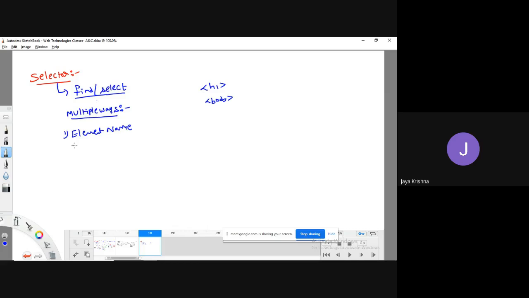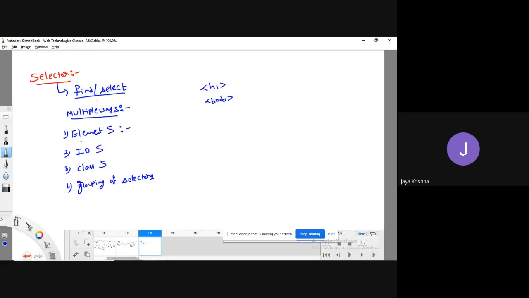Another way is I can access or find an element with respect to ID. Or another way is I can access an element with respect to a class name. Or we can go with the grouping of these selectors. We can call them element selector, ID selector, or class selector.